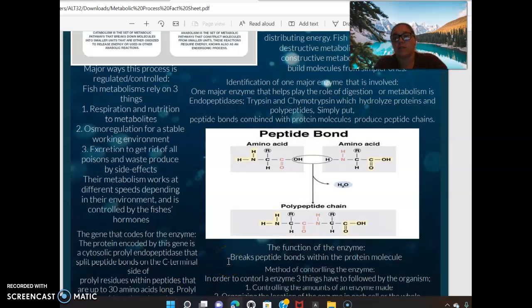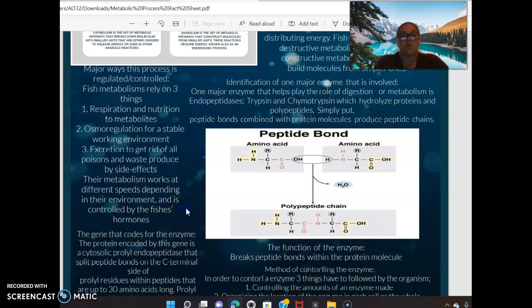Identifying one major enzyme that is involved. One major enzyme that plays a role in digestion or metabolism is endopeptidases, trypsin and chymotrypsin, which hydrolyze proteins and polypeptides. Simply put, peptide bonds combined with protein molecules produce peptide chains.